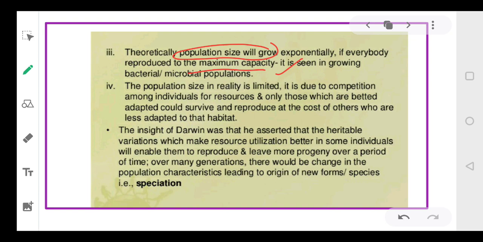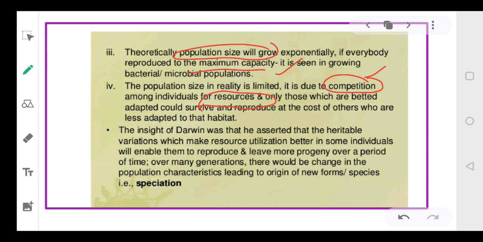But in nature we see that the size of a population is limited because there is a competition among individuals. नेचर में हम देखते हैं कि रिसोर्सेज अगर हमारे पास अनलिमिटेड हैं भी तो इंडिविजुअल्स में कंपटीशन होता है, and the one who gets the resource, okay, there is a competition between the individuals. The one who gets the resource means he is better adapted to the environment and he will reproduce and will leave more number of individuals, right?